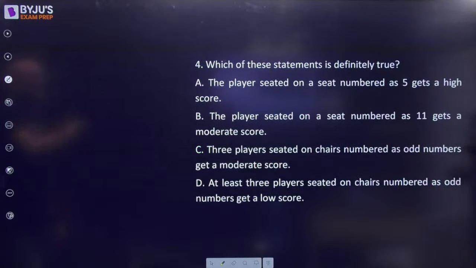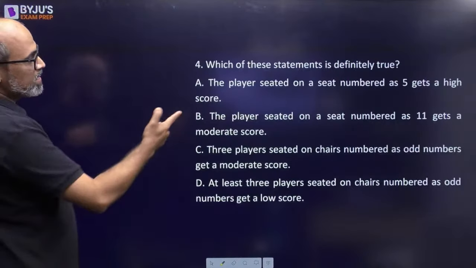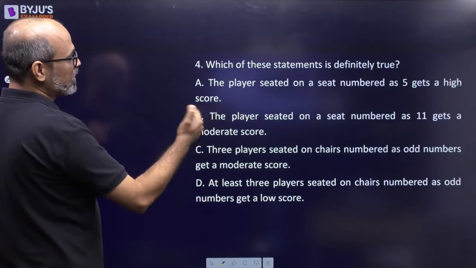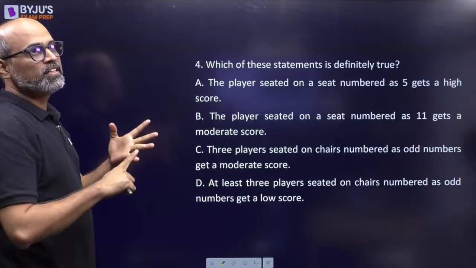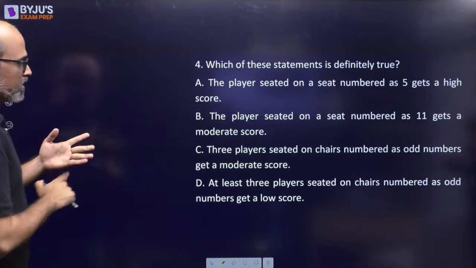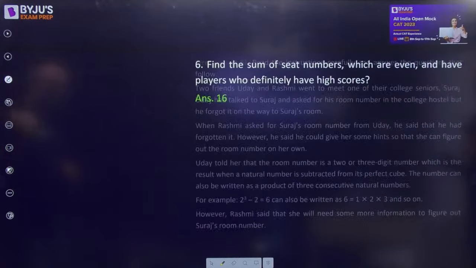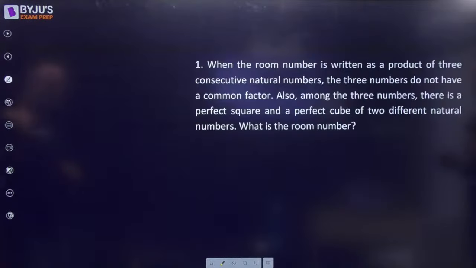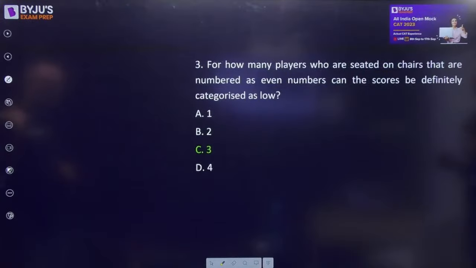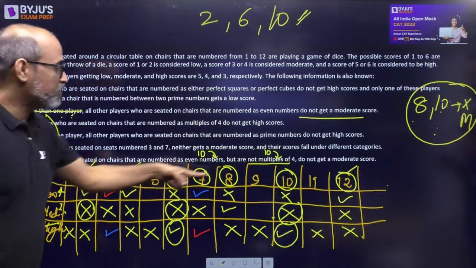Next. Which of these statements is definitely true? The player seated on seat number 5 gets a high score. As far as I remember, it was 1, 5, 7 and 11, or was it 9 and 11? Let me go back and check. Sorry. 1, 5, 9 and 11.